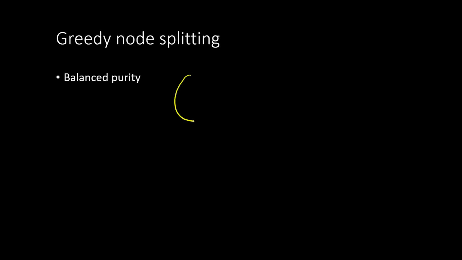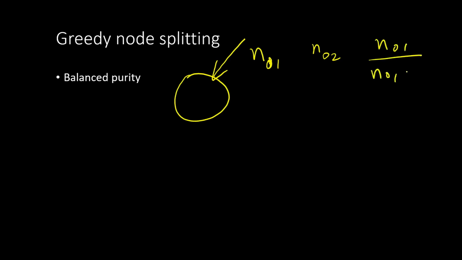So let's say we have this decision threshold and we get n different samples here, let's call it n0, right? And these n0 are actually divided into n01 and n02. So for the two classes, n01 are from class 1 and n02 are from class 2. So what is the probability of class 1? That is n01 divided by n01 plus n02. Okay, so that is P1. So P1 at the 0th node is n01 by n01 plus n02.